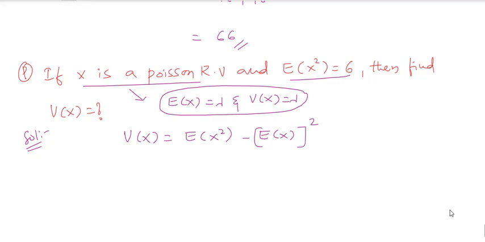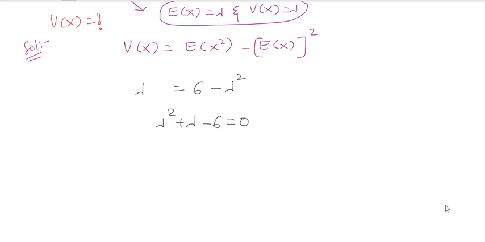Both are lambda. So now variance of x, substitute this: variance of x is lambda. E of x square value they provided, which is 6, minus lambda whole square, which is lambda square. So if you check it out, this gives you a quadratic equation, that is lambda square plus lambda minus 6 is equal to 0.